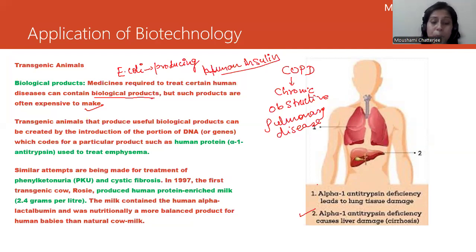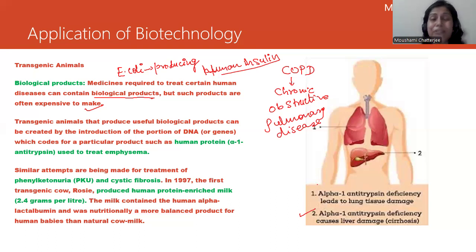So when we talk about PKU, it is also an inherited disorder that increases the level of a substance called phenylalanine. Phenylalanine is an amino acid which will increase in your body, okay, and the level will increase in the blood. That will cause PKU. All right.